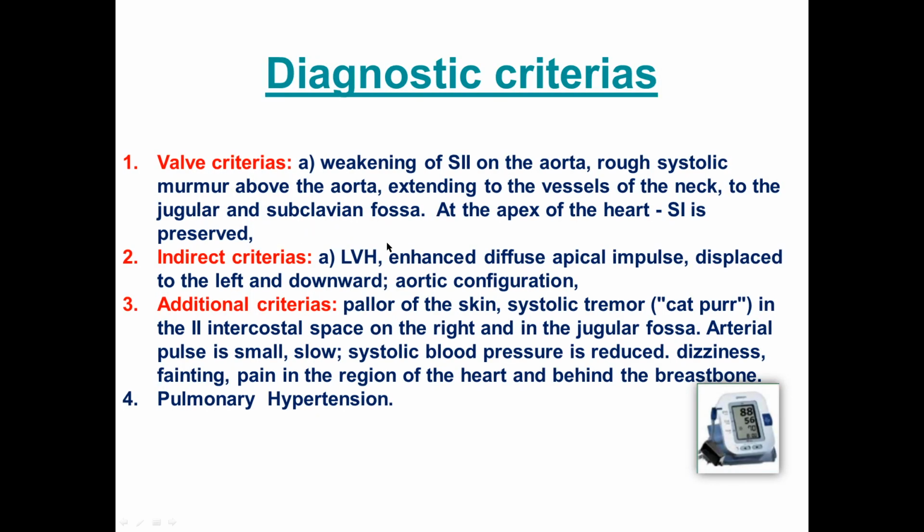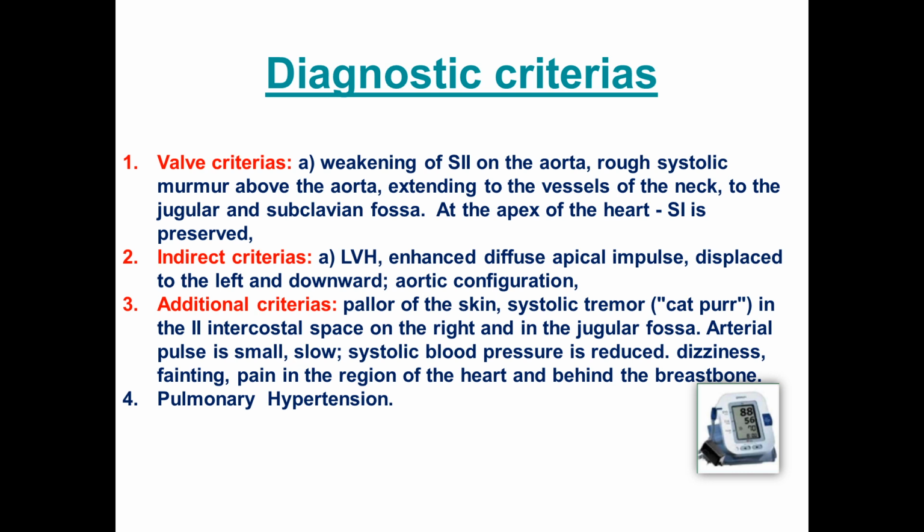And diagnostic criteria, of course, on the first place, this is auscultation phenomenon because of aortic valve damage. We have weakening of S2 on the aorta, and a rough systolic murmur above the aorta, extending to the vessels of the neck, to the jugular and subclavian fossas. At the apex of the heart, S1 is preserved. Indirect criteria: left ventricular hypertrophy, enhanced diffuse apical impulse, displaced to the left and downward, and aortic configuration of the heart.